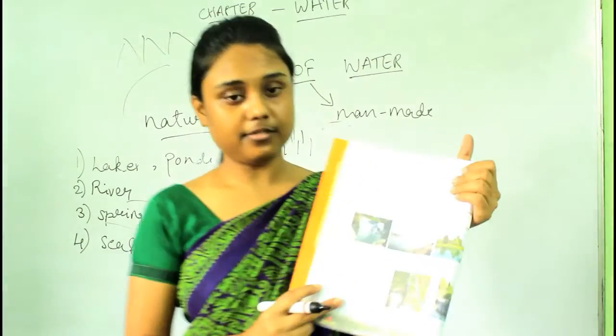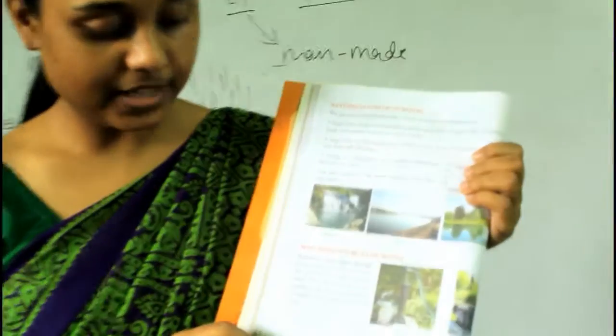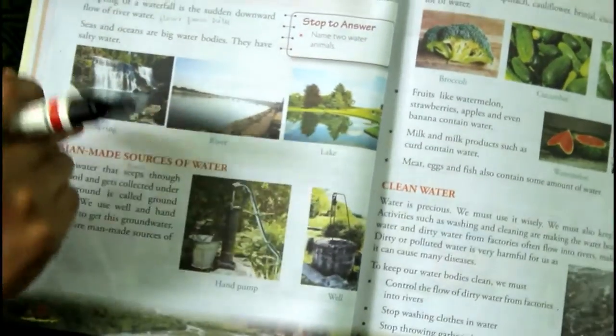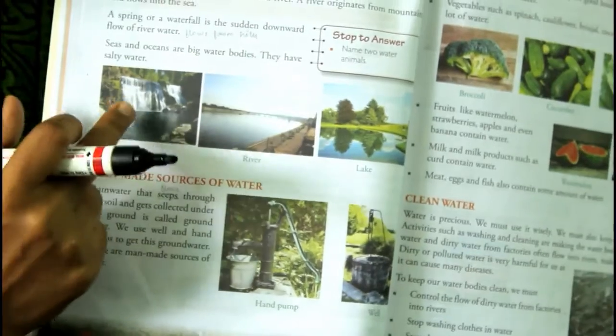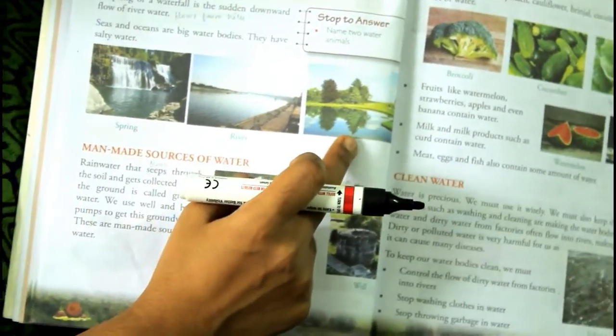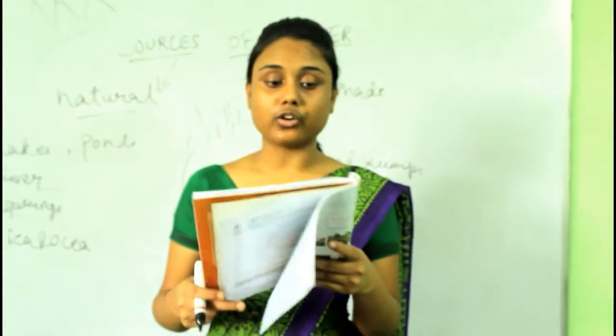See, you can see here on page number 46, here you have hand pumps and well, and the natural sources are springs, waterfall, river which is a large water body, and lakes. Okay? Now turn to page number 47.